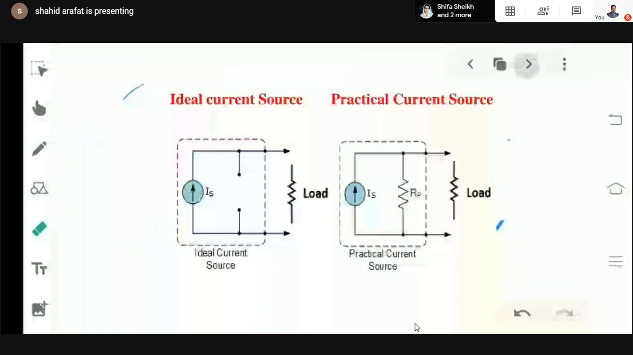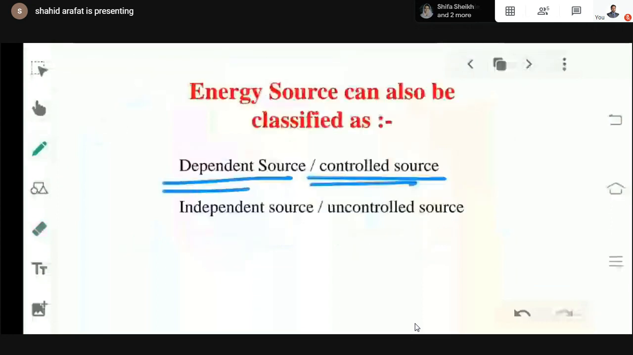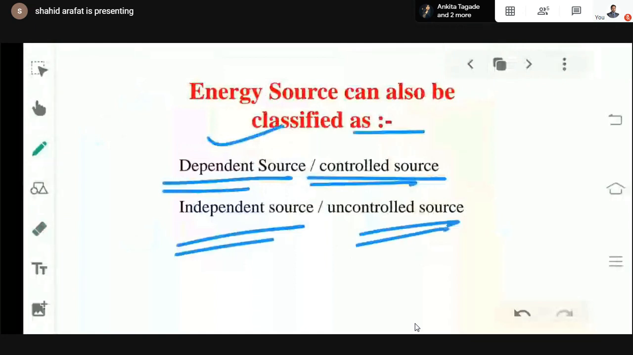Now next, we have the dependent source, which can also be considered a controlled source, and the independent source, which can also be considered an uncontrolled source. Okay, dependent source and independent source.